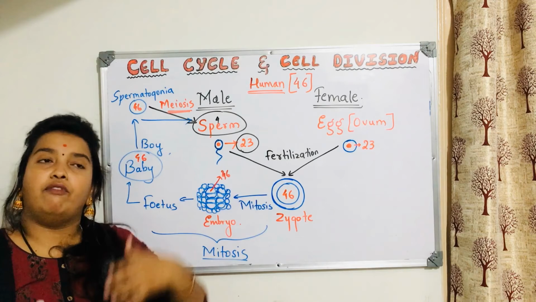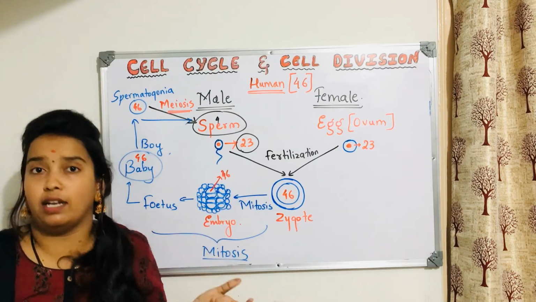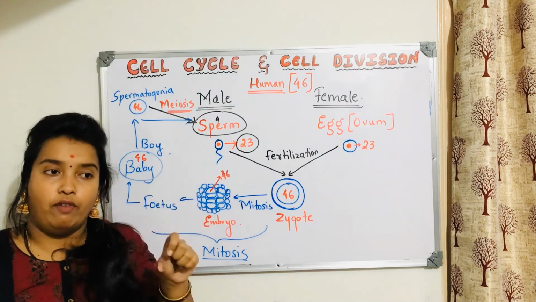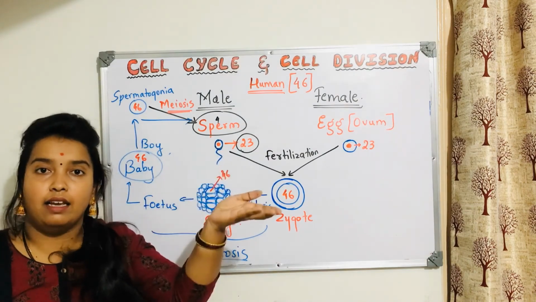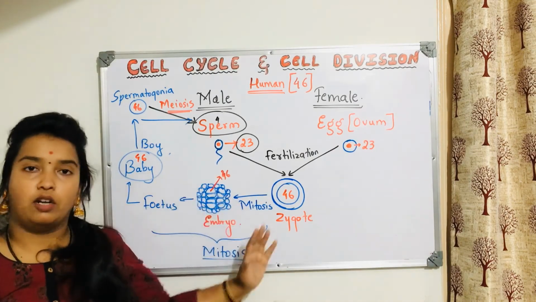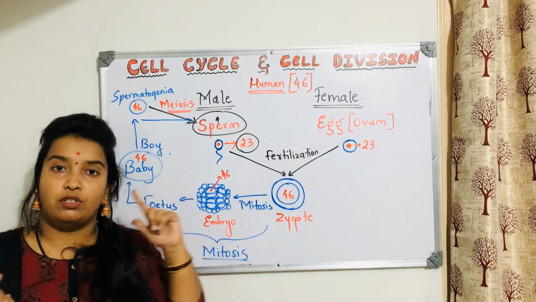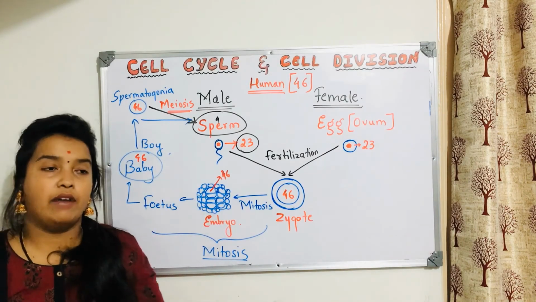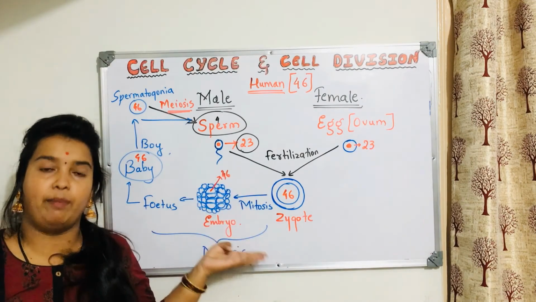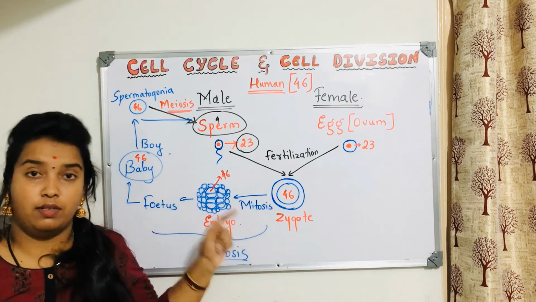Every plant, every animal, the cells will have a particular amount of DNA, and the amount is called C. Always in haploid it is C. In diploid it will be 2C. That's it. I hope this concept of amount of DNA is clear, and we have understood diploid, haploid, and completely about where exactly mitosis is in human beings, where meiosis is happening, and why meiosis is important.